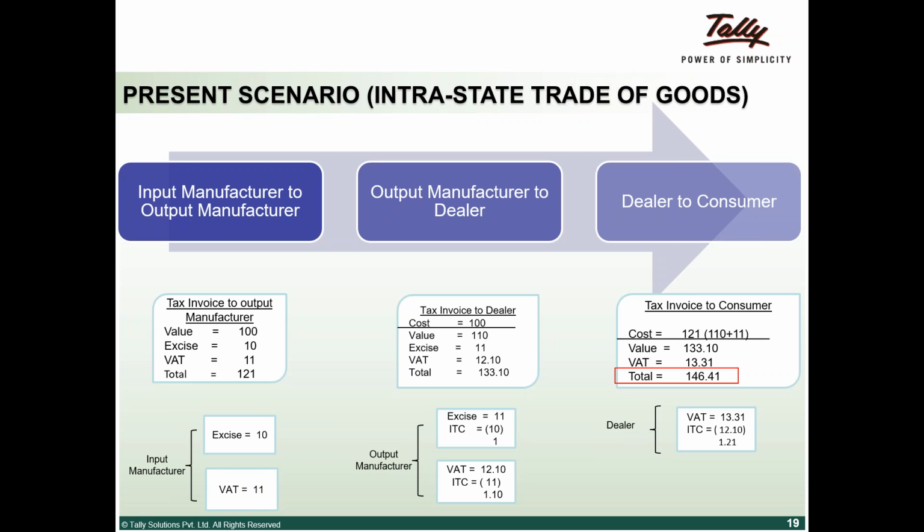Please note this. We will take you through the next slide. Basically, there were two incidences of taxes here, one on manufacture and one on trade or sale, which will get subsumed as one GST. That's a distinction we are trying to make.